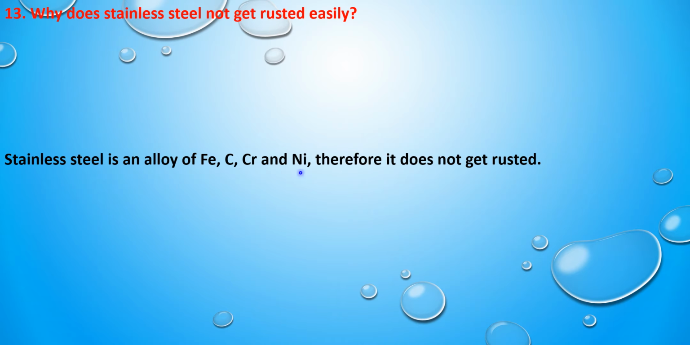Next question is, why does stainless steel not get rusted easily? So we use stainless steel utensils in our houses. They do not get rusted easily because they are prepared from iron, carbon, chromium and nickel. Due to the presence of all these constituents, the stainless steel is not going to react easily with moisture and oxygen content of the air. So stainless steel is an alloy of iron, carbon, chromium and nickel. Therefore it does not get rusted easily.